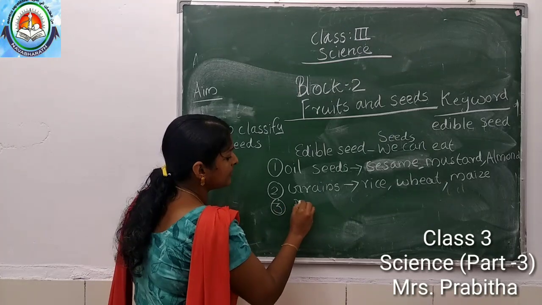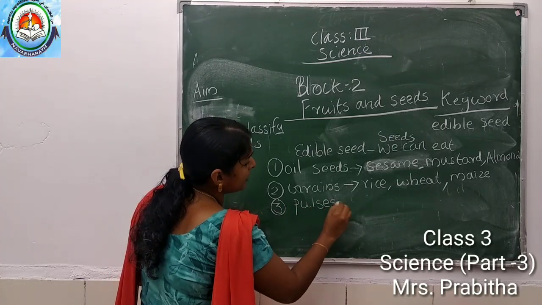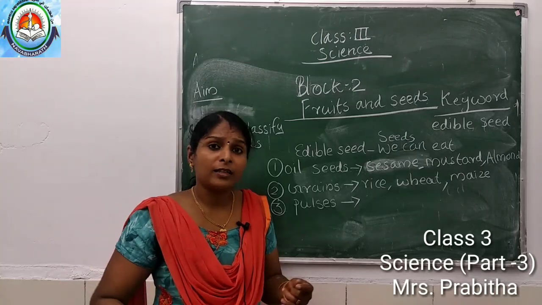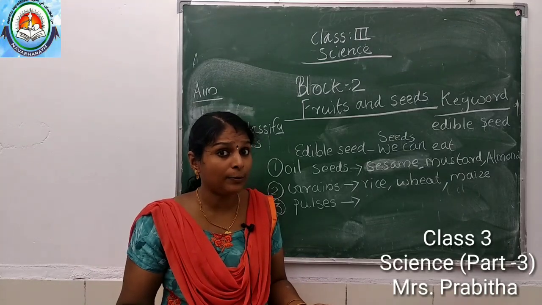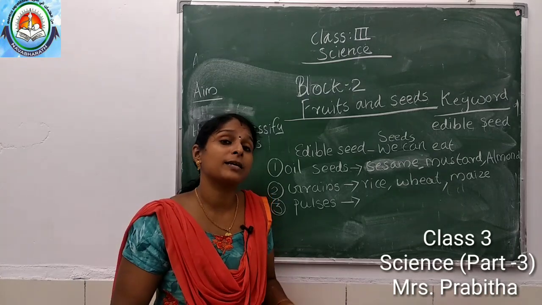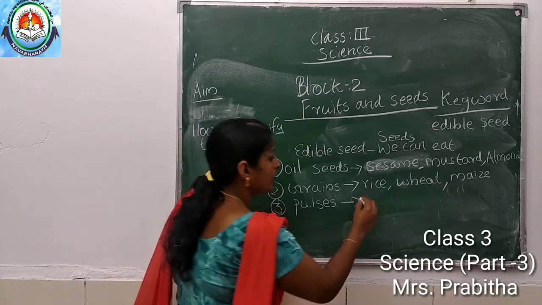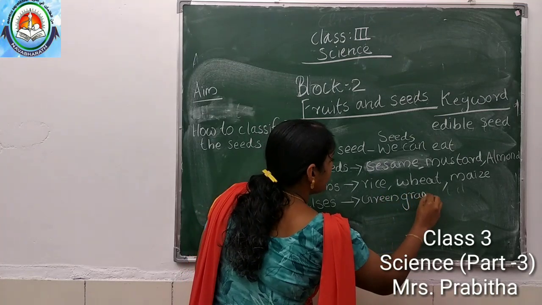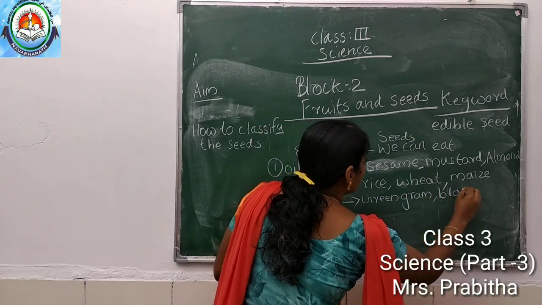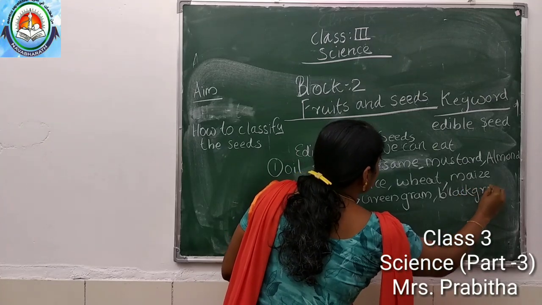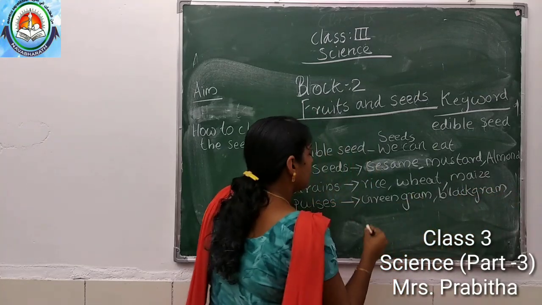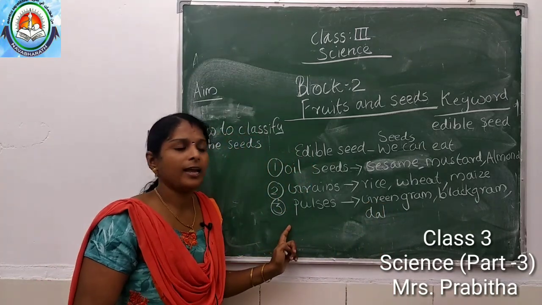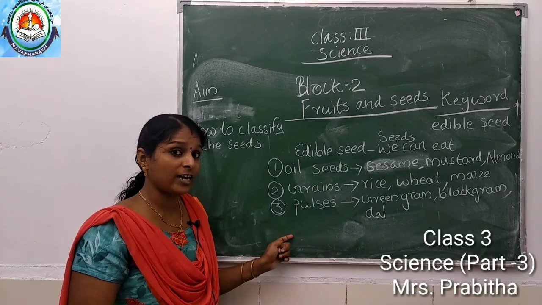What are the pulses we are using? Yes, green gram, black gram, then kidney beans. You heard about kidney beans, right? Dal. These are some examples for pulses. Green gram, black gram, dal, etc. are the examples for pulses. Okay, then next we can go for next classification.